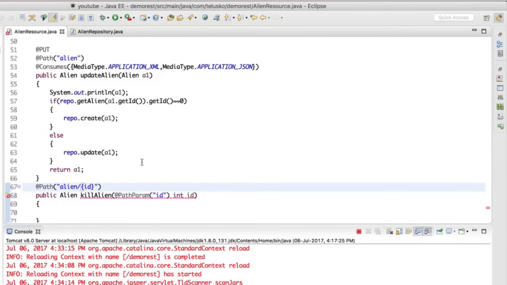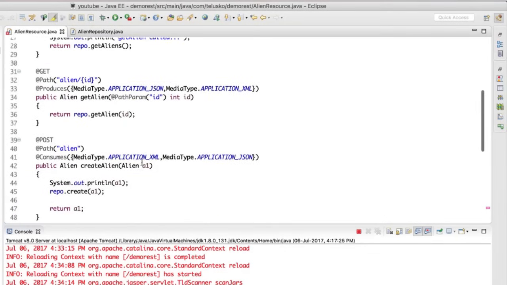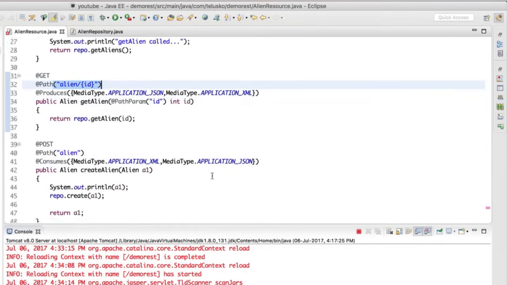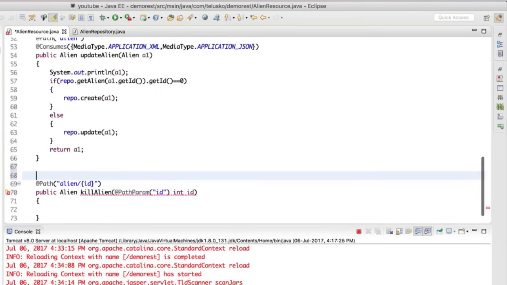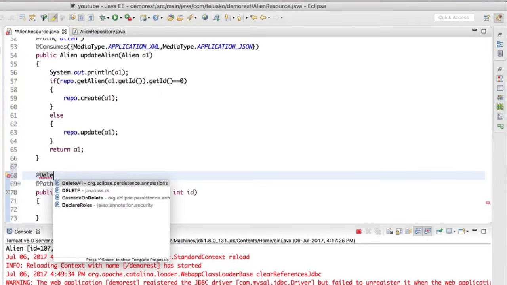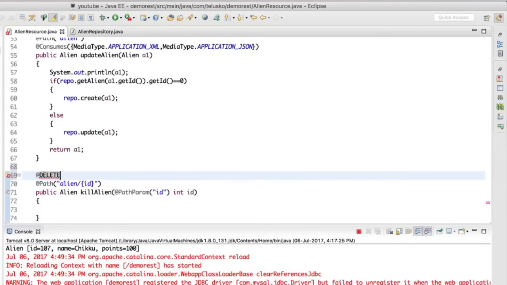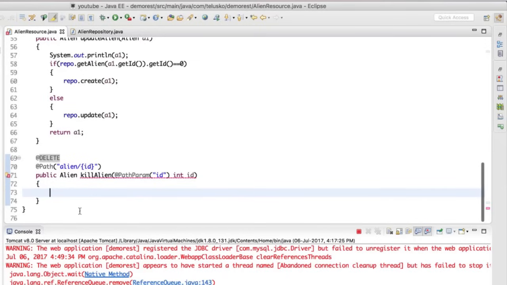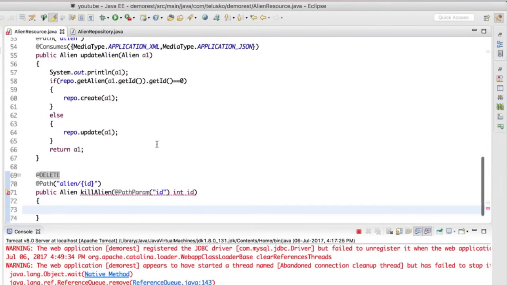So whatever ID you mention, the same thing we must have done for get, right? You can see for get alien also we are using the same stuff. The only difference would be instead of using a get request, you have to go for a delete request. So we'll say delete. So add delete, and here we have to return the alien object now. So how can we do that?